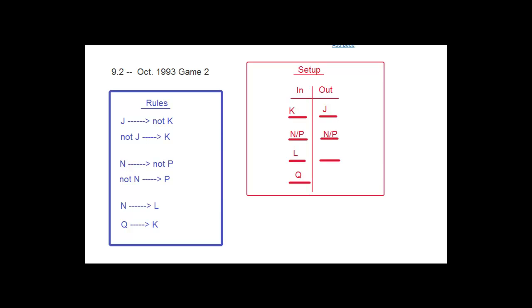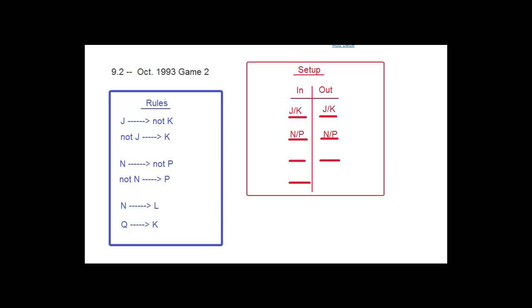But we still have, and so we also know, I should just be complete, we also know the M is going to be here. But we cannot resolve the issue of whether it's going to be N or P. All right, we have no way of resolving it. Now some people might get confused with this rule and might think the fact that the L is in means that the N has to be in. That would be reading that rule backwards, something that hopefully you are well trained to avoid by now. But the point is that we don't know whether it's going to be N or P. So this also can't be the answer. So hopefully E is going to be the answer.